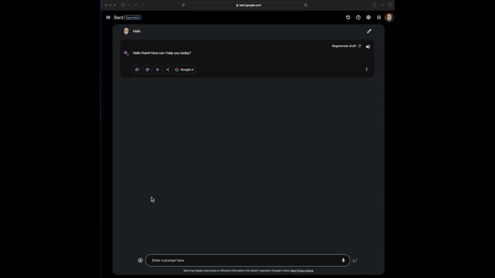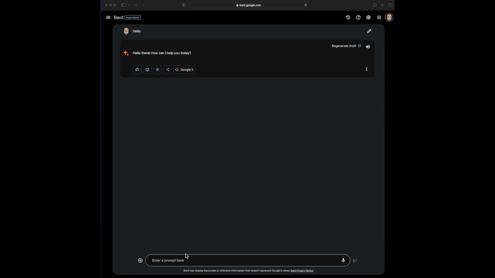Today, we're going to talk about prompts. You see down here where it says enter a prompt here? What the heck is a prompt? We're going to figure it out. I'm going to talk to Bard. We're going to ask Bard what this is all about, what we can do with it. So if you're interested, let's check it out.